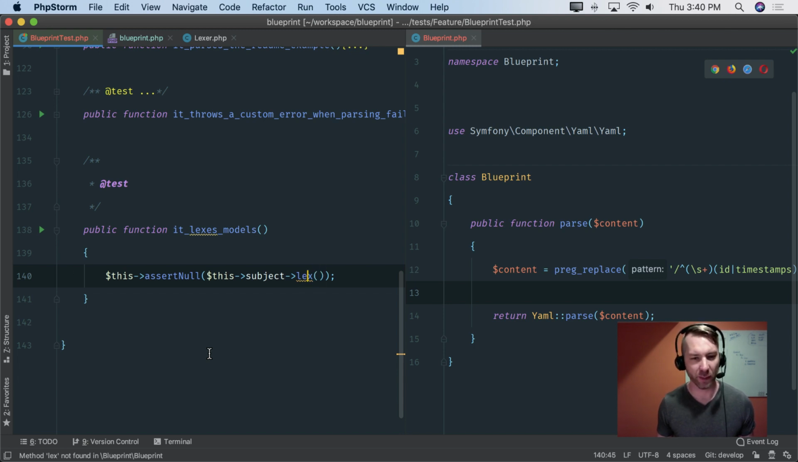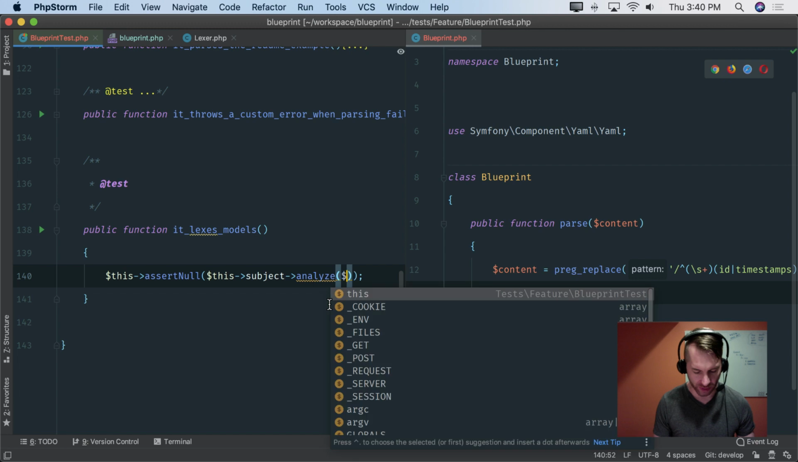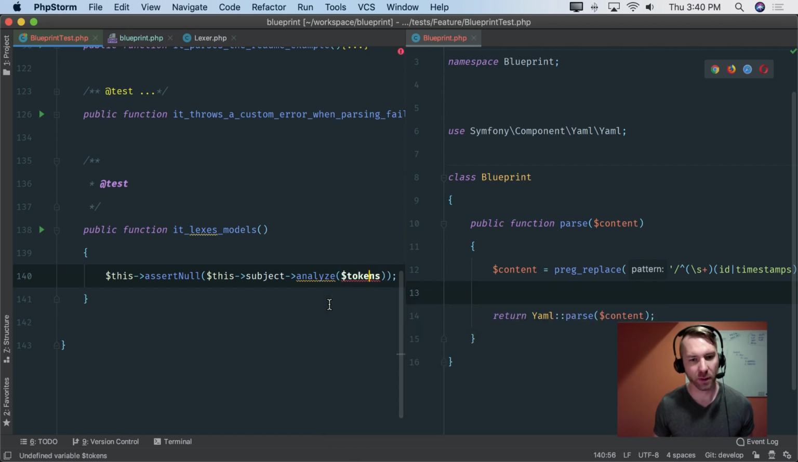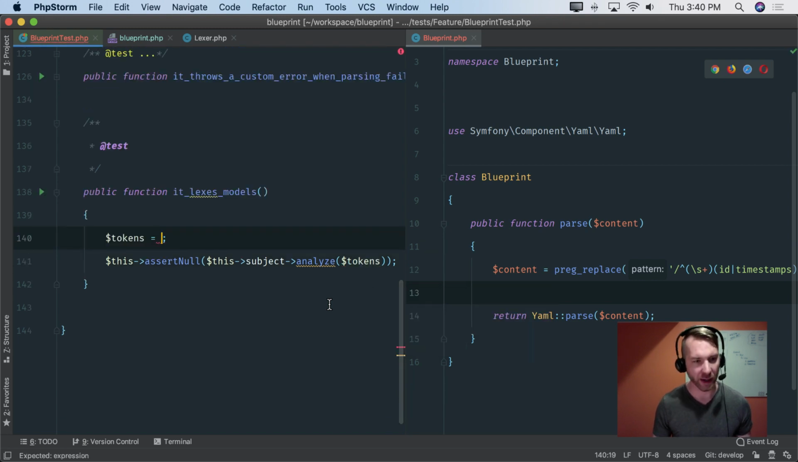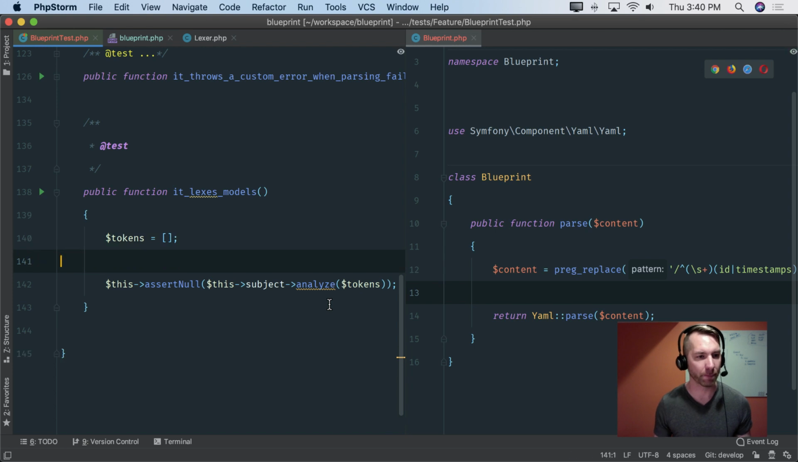Lex is kind of weird. I'm gonna continue to call it analyze for now. Analyze. I don't know which one it is. Okay, cool. So we'll do analyze, and then it should receive, for right now, the tokens. And there's not going to be any tokens, so we're going to need to initialize that right now with just an array. Let's do that.